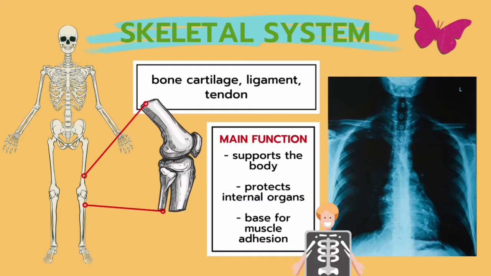Next, we have the skeletal system, which is known as our bones inside our body. The main function of the skeletal system is to support our body. Other than that, the skeletal system helps to protect all internal organs inside our body and acts as a base for muscle adhesion. The skeletal system is made up of bone, cartilage, which is normally found at the edge of bones, ligaments, and tendons.